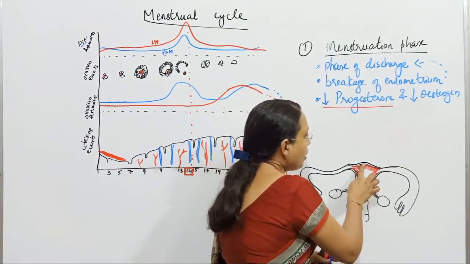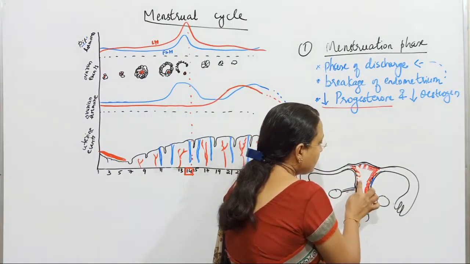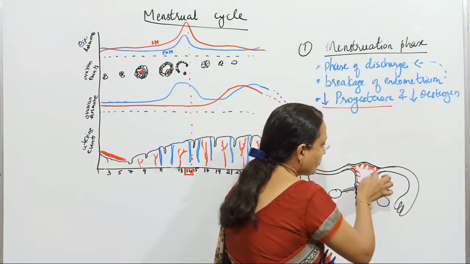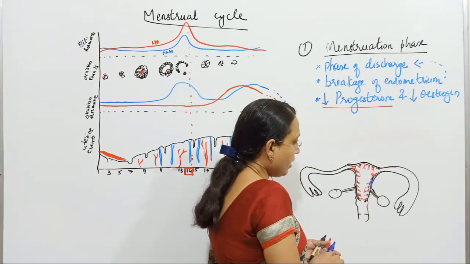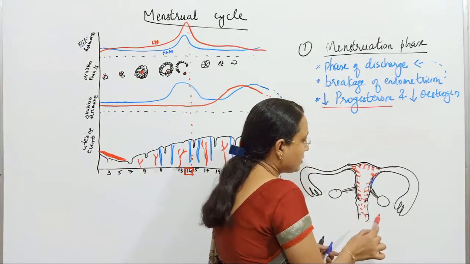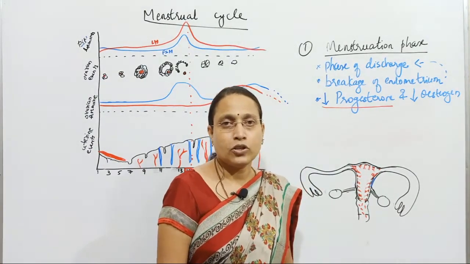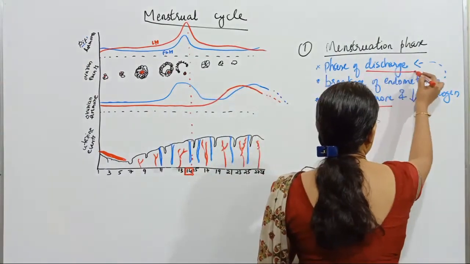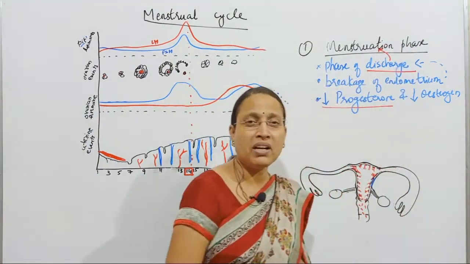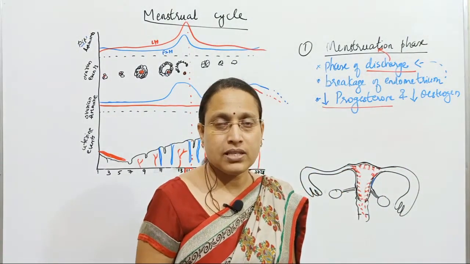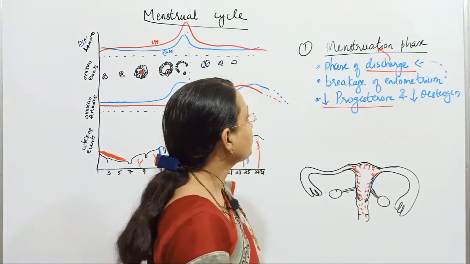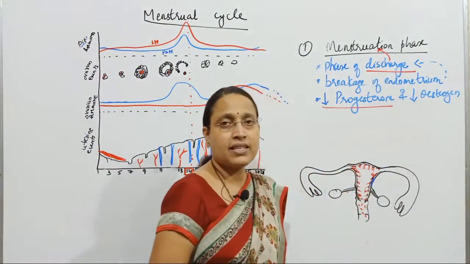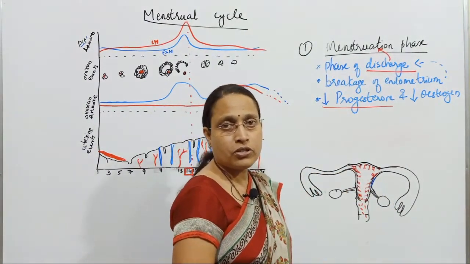So therefore, because the progesterone is at low levels, what happens is the endometrium breaks, leading to what? Menstruation. And you should always know that discharge is called menstruation, but discharge cannot be called the menstrual cycle. So discharge is called menstruation. So there is a reduction in progesterone, and a reduction in estrogen also, but the discharge basically occurs due to the reduction in progesterone.